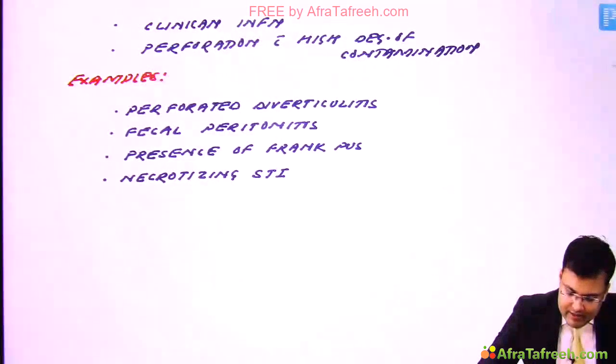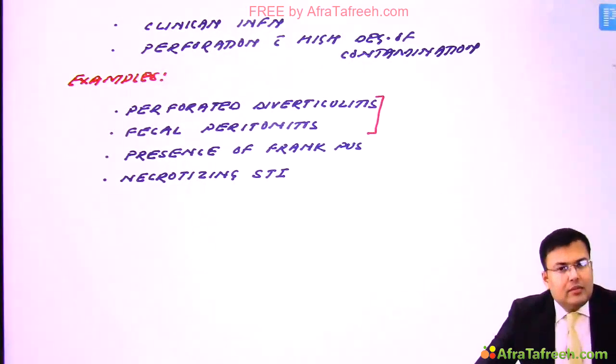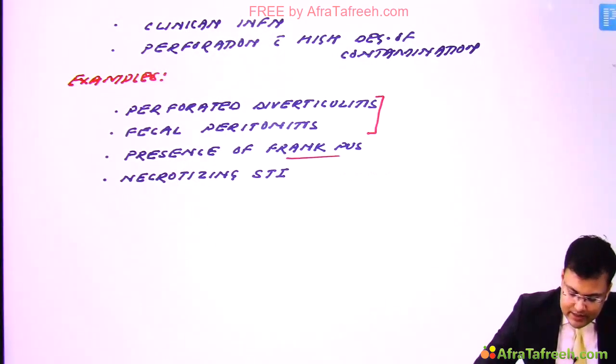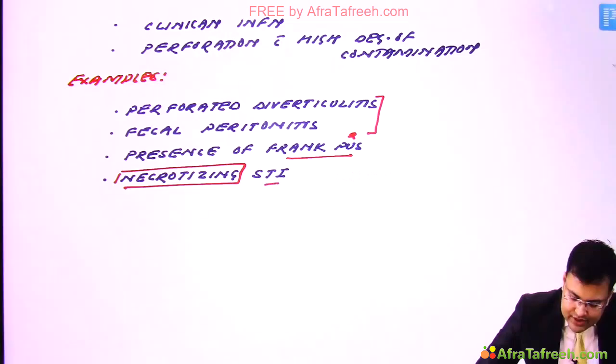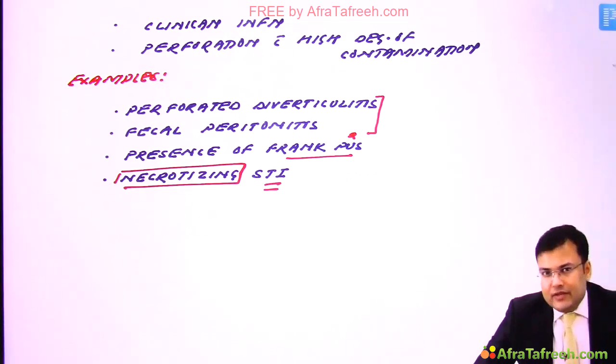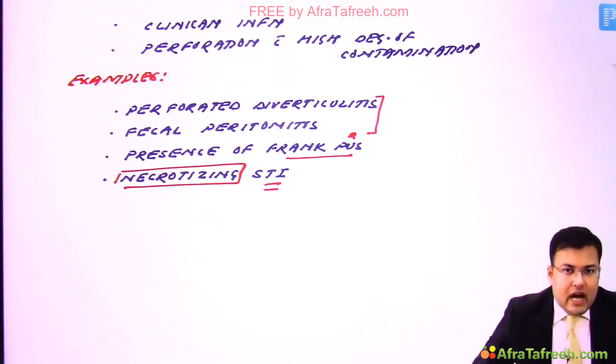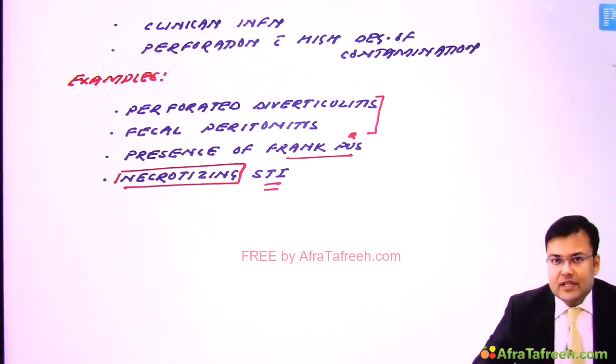What are the examples of dirty wound? If a patient is having perforation, perforated diverticulitis, because in that case also there is presence of fecal matter, there is fecal peritonitis. If there is presence of frank pus, or what kind of soft tissue infection? Necrotizing soft tissue infection, it means there is presence of devitalized tissue. So these are the questions which are frequently asked related to surgical classification of wounds.